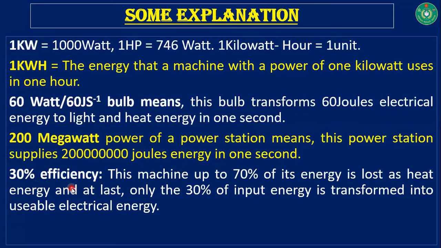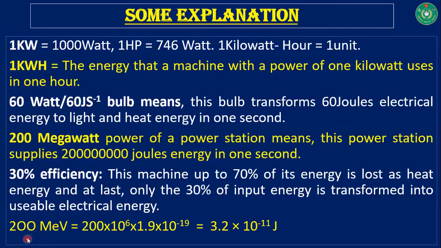30% efficiency. What do you mean by 30% efficiency? 30% efficiency means this machine, up to 70% of its energy is lost as heat energy, and at last only the 30% of input energy is transformed into usable electrical energy or any forms of energy, and the forms of energy will depend on the type of machine.